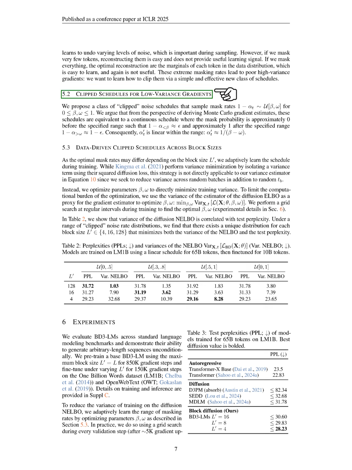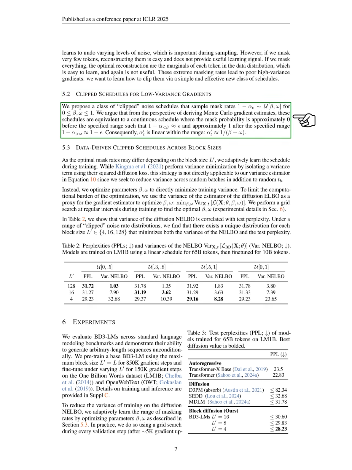Section: Clipped schedules for low variance gradients. In this section, we introduce a new type of clipped noise schedules that sample mask rates for our model. We believe that these schedules can be viewed as similar to a continuous schedule where the mask probability is nearly 0 before a certain range and close to 1 afterward. This means that the function behaves linearly within that range.